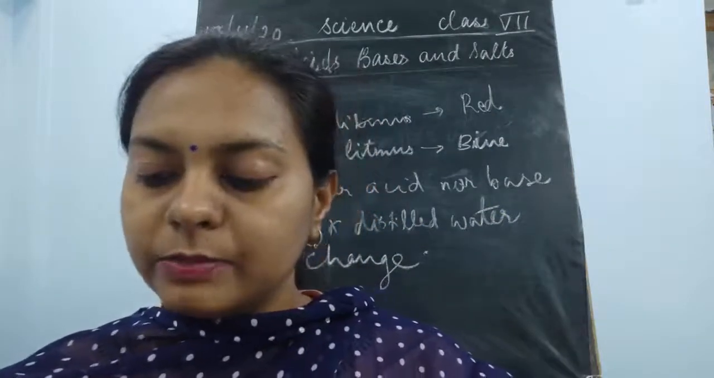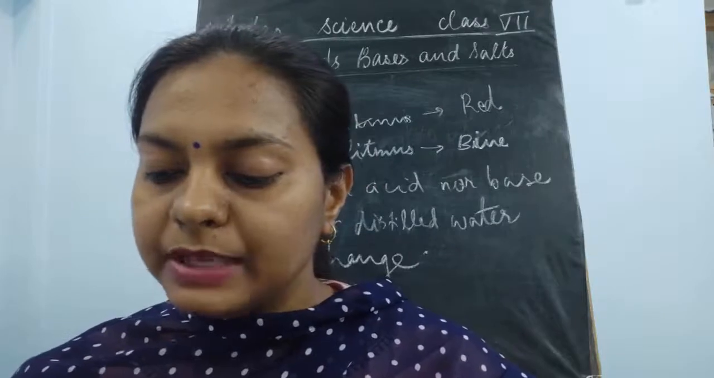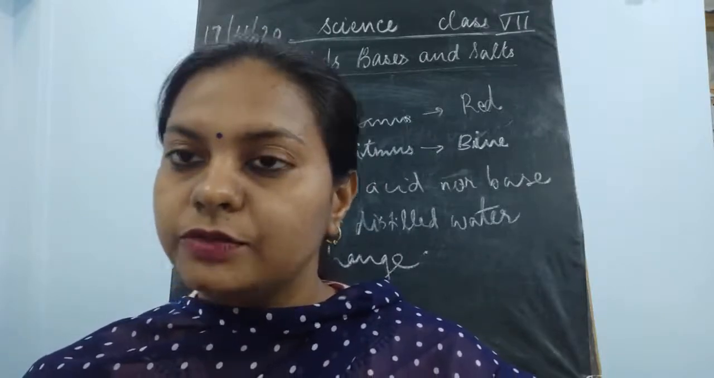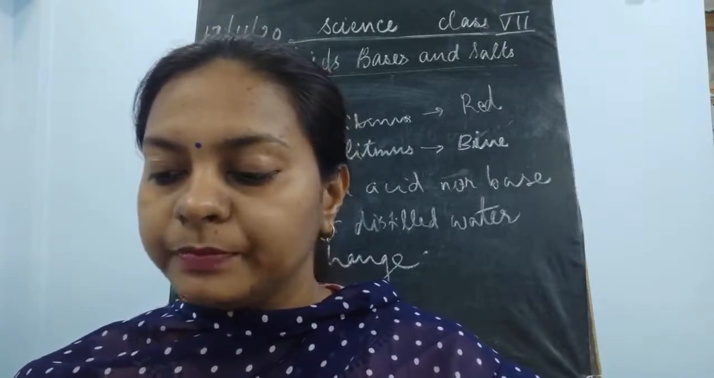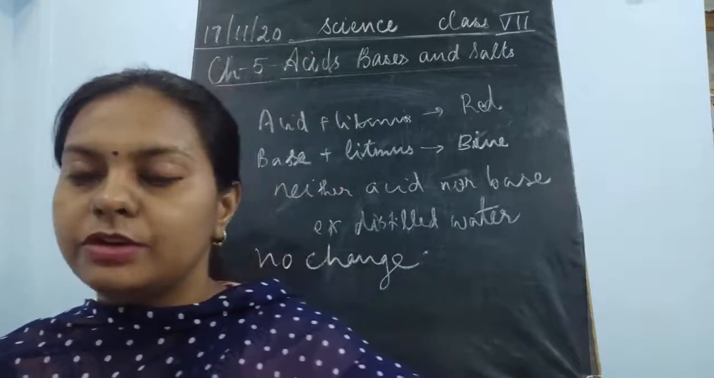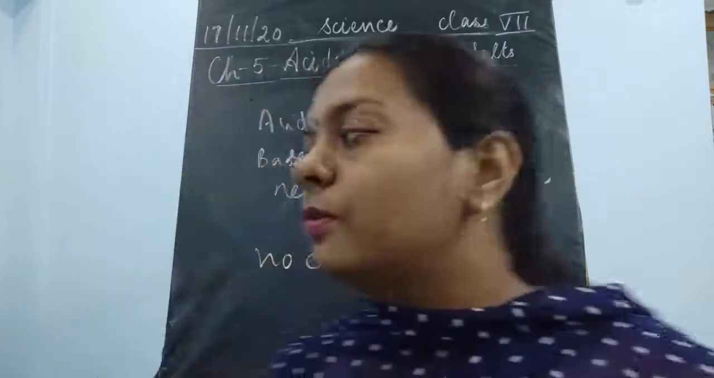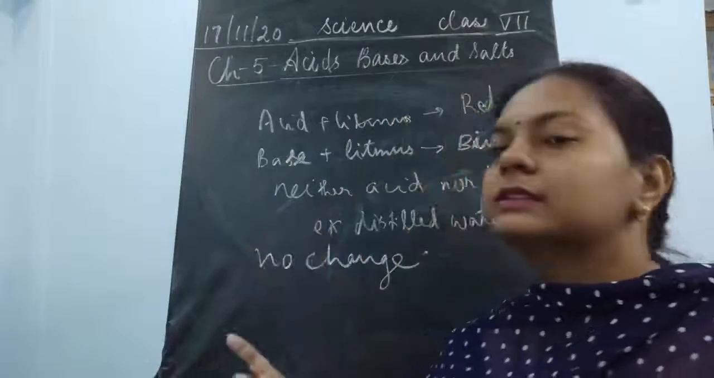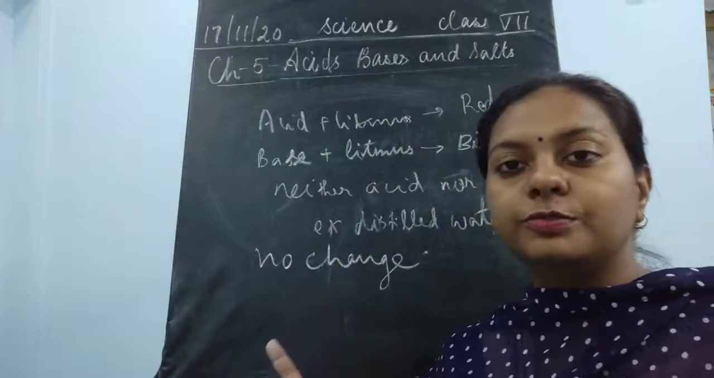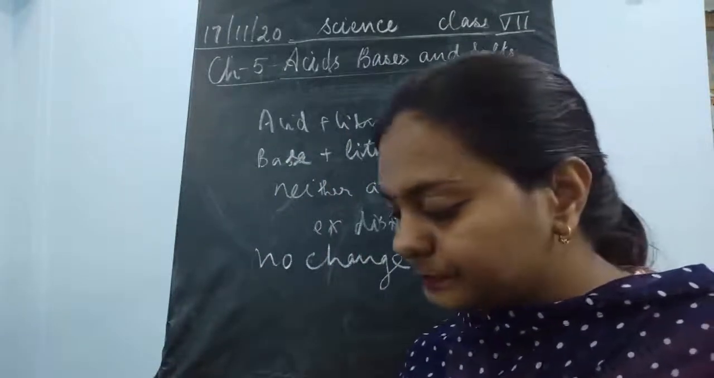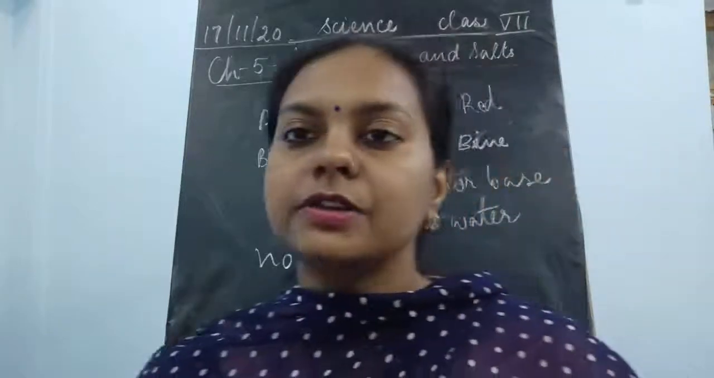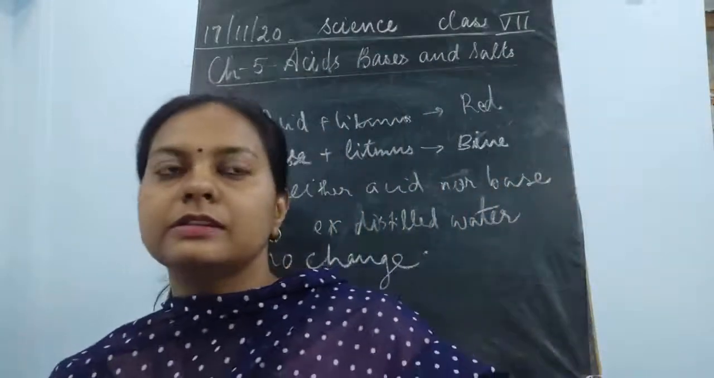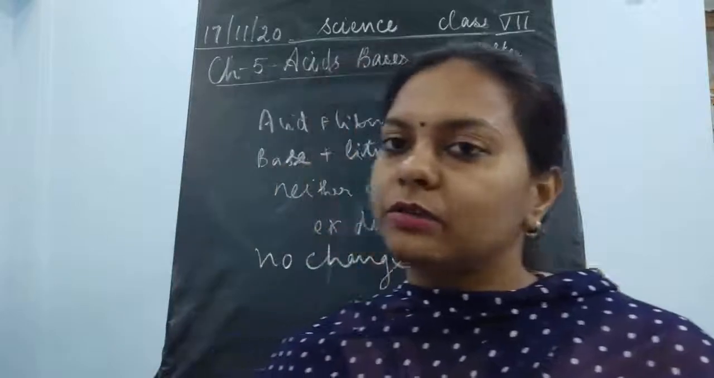Okay, then the last point is an acid and the base neutralize with each other to form salt and water. A salt may be acidic, basic or neutral in nature. So when acids react with bases, they form salt and water. This is known as the neutralization reaction. And neutralization reaction always results in the salts, which could be acidic, basic or neutral.